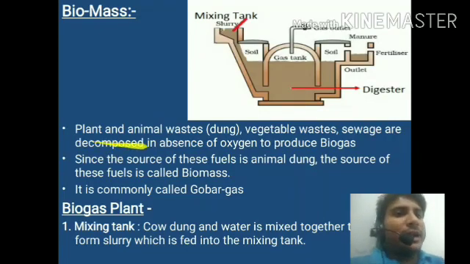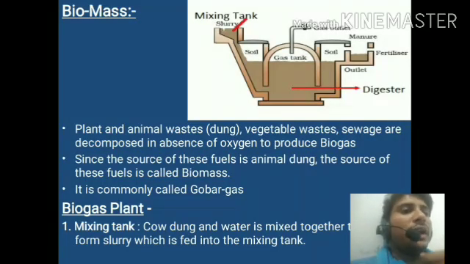Plant and animal wastage, vegetable wastage and sewage are decomposed in the absence of air, in the absence of oxygen, to produce the biogas. The source of this fuel is called biomass, because it is produced by bio components. What are bio components? Plant wastage, animal wastage, vegetable wastage, cow dung, these are the bio products. That's why you can say it is biogas.